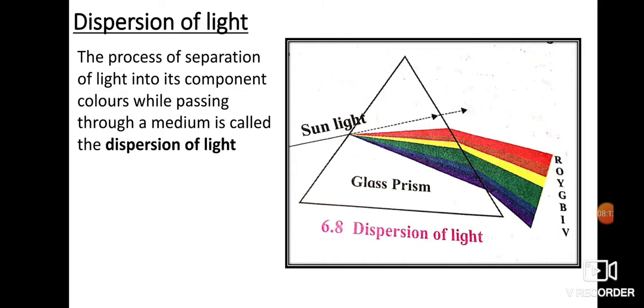Now how does that happen? Light is an electromagnetic radiation, and wavelength is an important property of radiation. Our eyes can see radiation of light in the wavelength range between 400 to 700 nanometer.